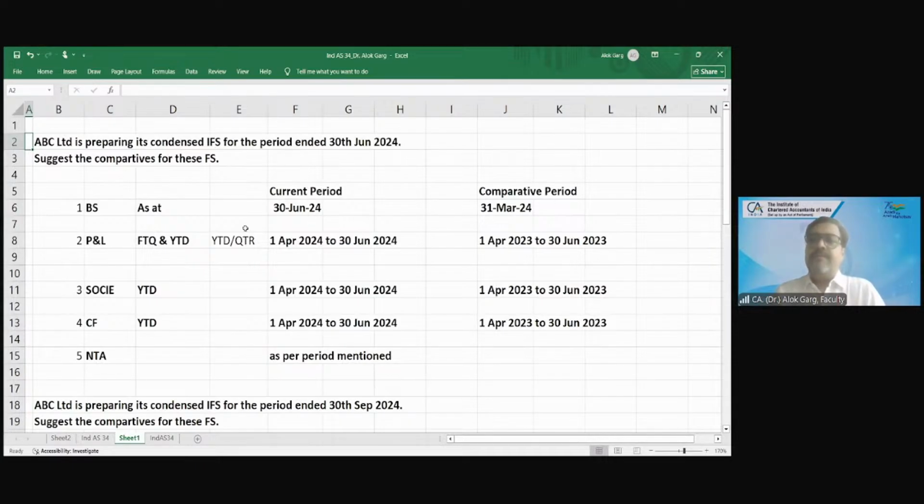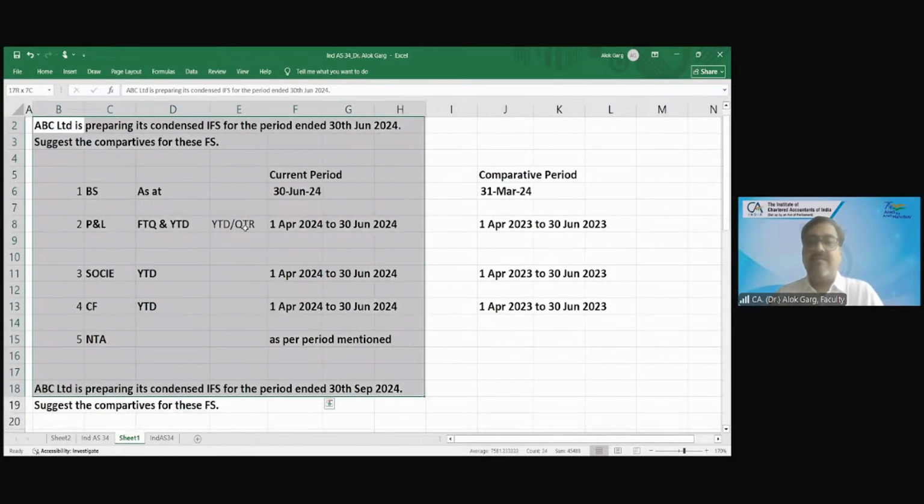And the company has found that there was an error which happened in year 2021. And when was this discovered? It was discovered while preparing the June 24 financials, in the interim financials. So tell me, what will happen? Whether the third balance sheet will be given? Will we give it or not?